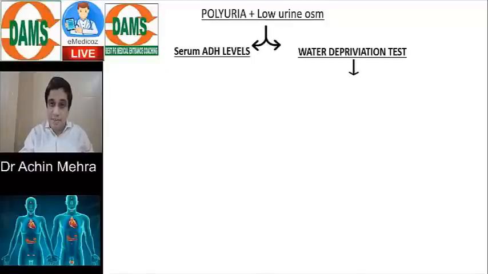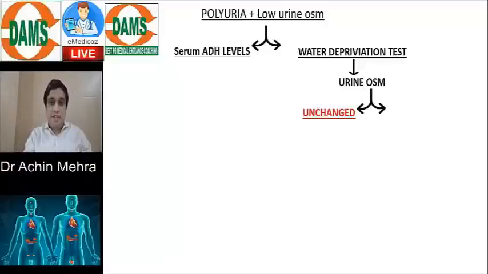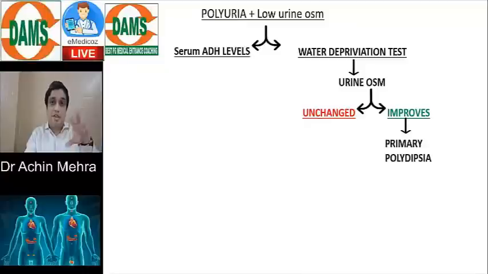And finally, the patient will reabsorb water in the renal tubules. Now I check the urine osmolarity in such cases. After doing the water deprivation test, if urine osmolarity is unchanged or it improves, that means a patient who was producing dilute urine a few hours back is now passing out concentrated urine. That means the ADH formation and action is perfect. That signifies a case of primary polydipsia. The patient was just drinking a lot of water, producing a large amount of dilute urine.